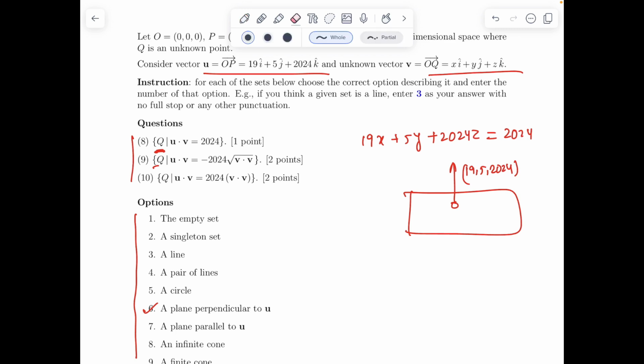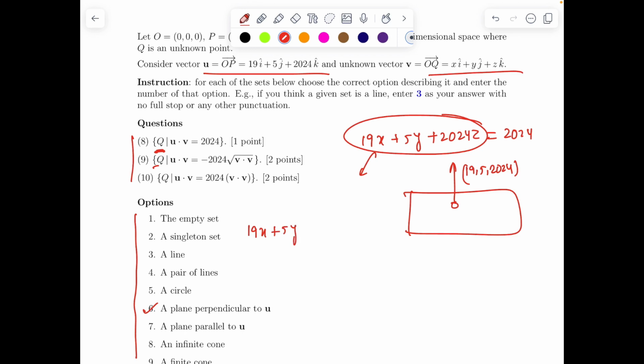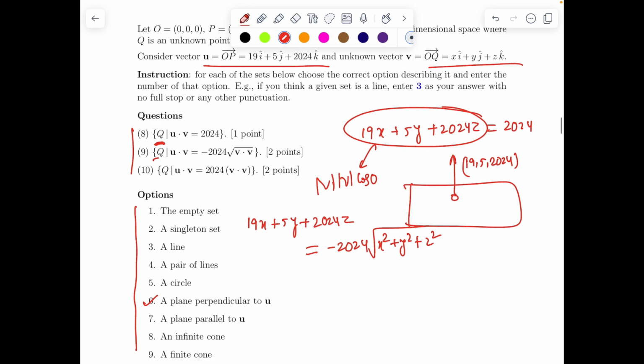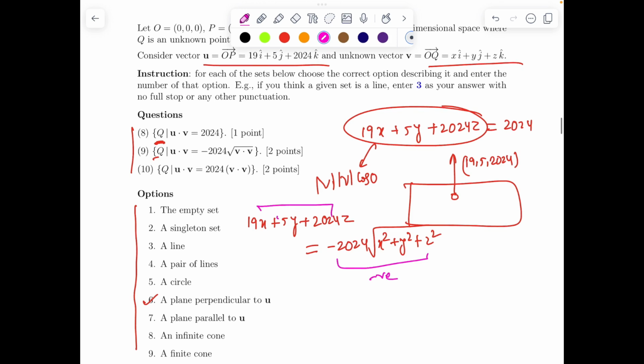For example, if I take U dot V, that part is still the same: 19x plus 5y plus 2024z equals minus 2024, and V dot V is V magnitude into V magnitude, cos 0, so that goes to mod V squared. Mod V is the root of x squared plus y squared plus z squared. So this is what we got. Now what is the locus of this? Don't say it's not possible because RHS is always negative; LHS definitely can be negative. That depends on x, y, z.